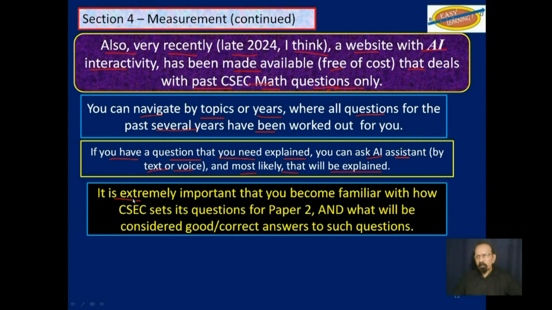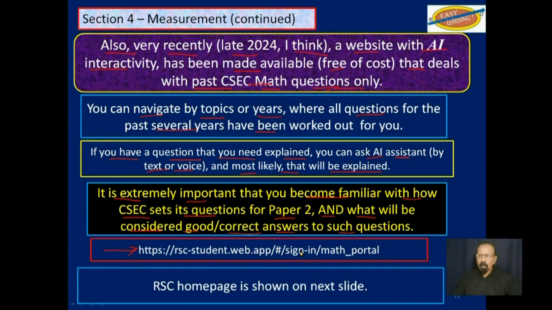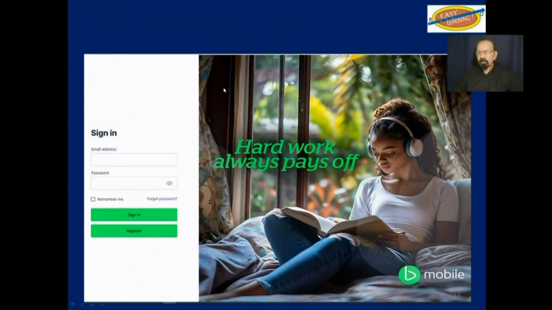It is extremely important that you become familiar with how CSEC sets its questions for paper 2 and what will be considered good or correct answers to such questions. This is the URL for that website. On the next slide, I will show you what the home page of that website looks like, which is this that you see here.